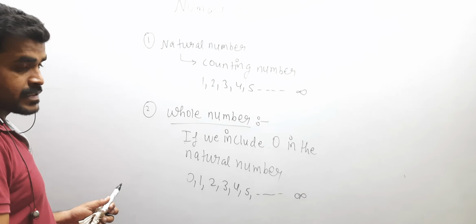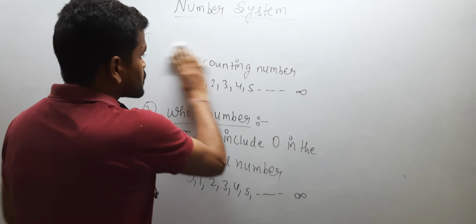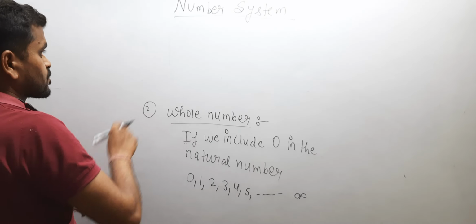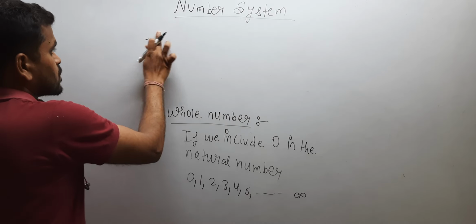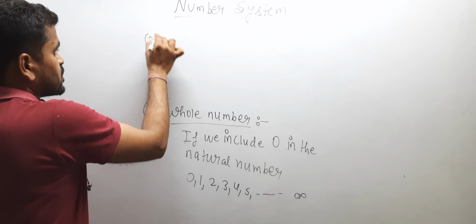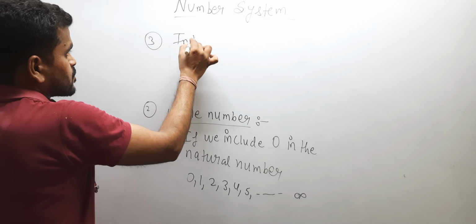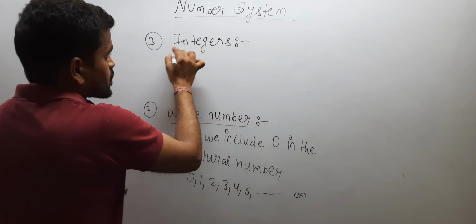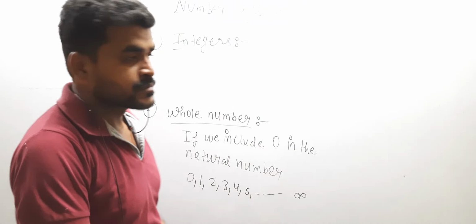After that we will discuss integers. What are integers?